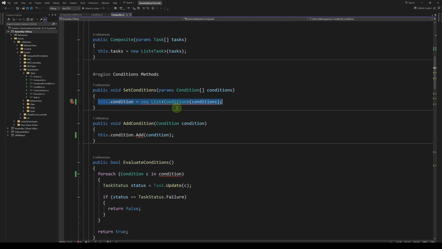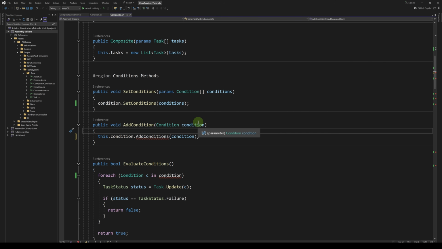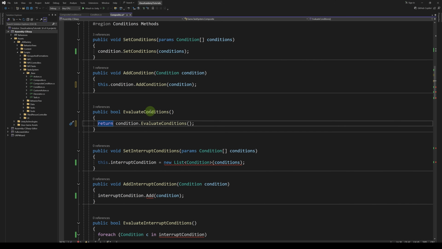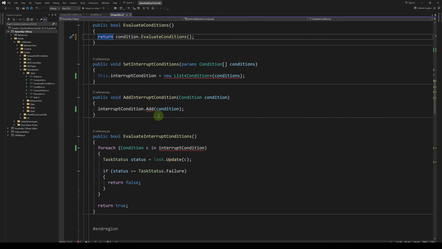In set conditions, we're going to call condition set conditions. Same for add condition. Since we have a condition parameter, I'm going to use this condition, then add condition with the condition parameter. In evaluate conditions, we're going to return condition.evaluate conditions. And we're going to do the same thing for the interrupt conditions.